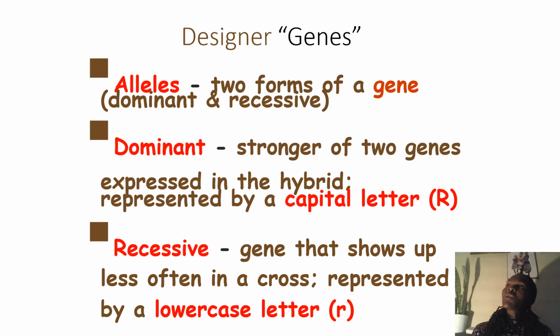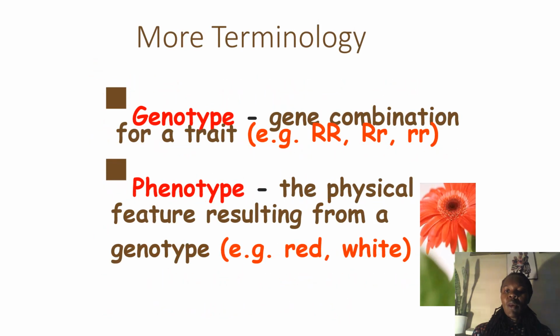Then the dominant one is always stronger of the two genes. It is the one which is always expressed, and it is represented by the capital R. And then the recessive one is the one which shows less, and it's represented by a lowercase, small r.